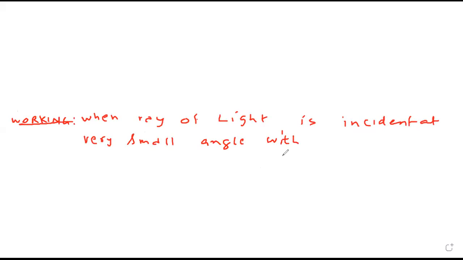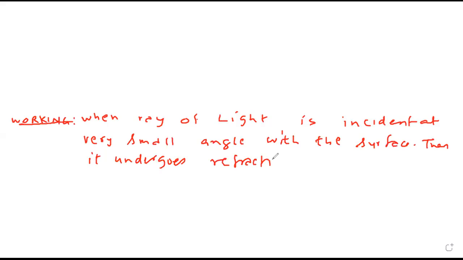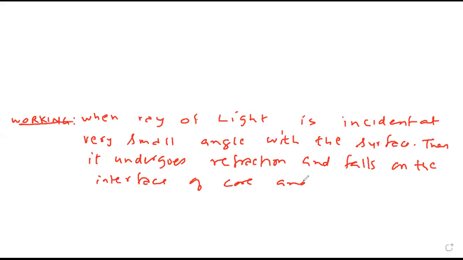When ray of light is incident at very small angle with the surface, then it undergoes refraction and falls on the interface of core and cladding at an angle greater than critical angle.